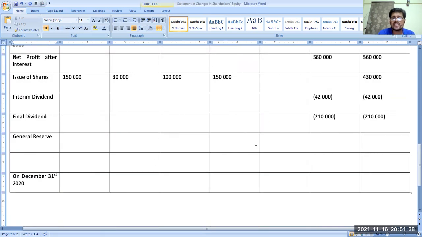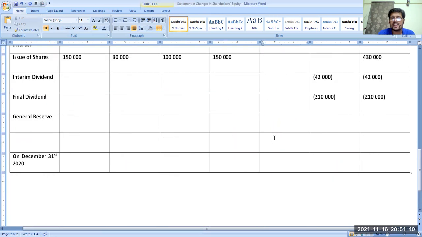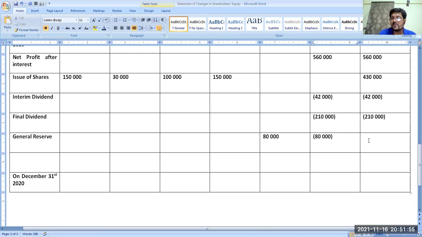So what we have to do with general reserve, we will add 80,000 in general reserve, and we will subtract that 80,000 from retained earnings. So that is not going to affect the total column. Okay, so we'll write 0 over here. This is just transferring retained earnings into the general reserve account, so it's not going to affect the total of the shareholders' equity.